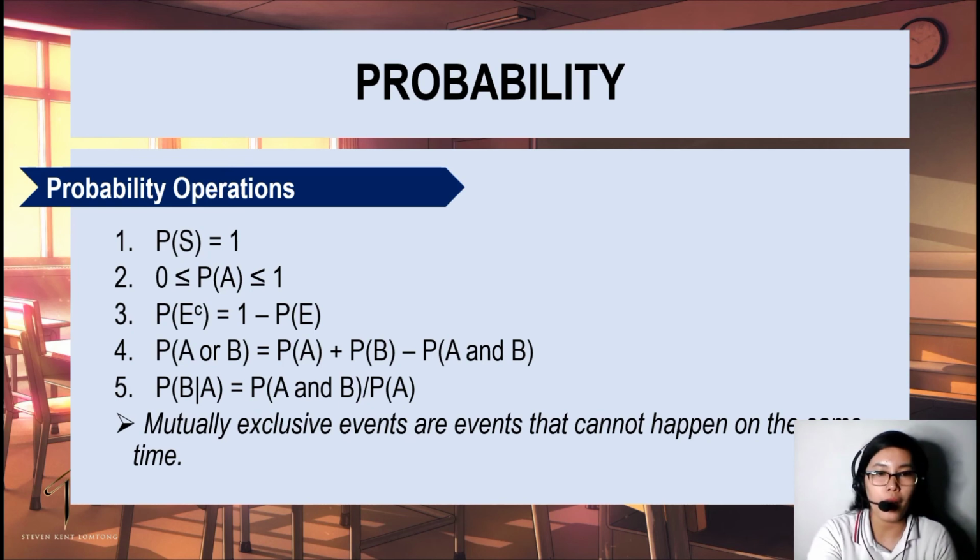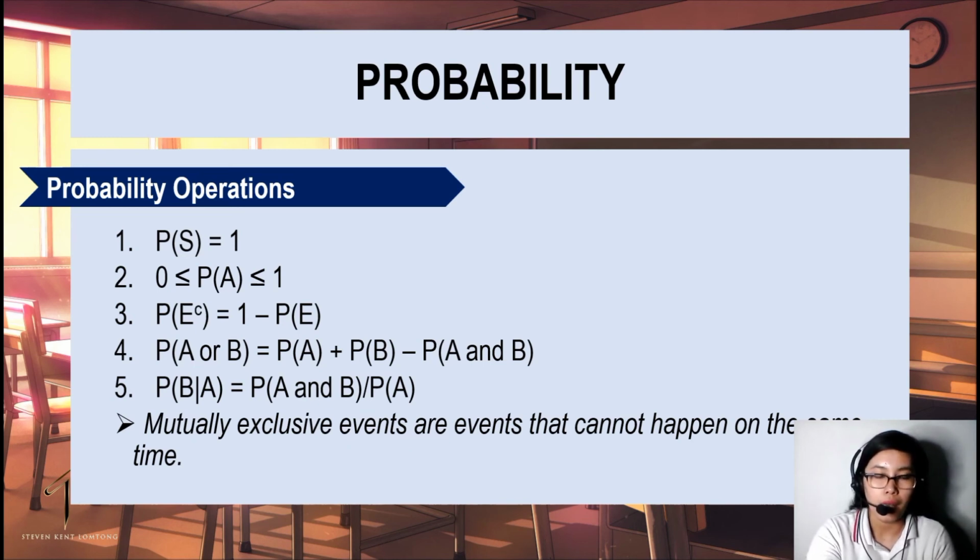Then we have P of A or B, or the probability that an event A or event B can happen. That's equal to the probability of A plus probability of B minus the probability that A and B can occur or can exist.